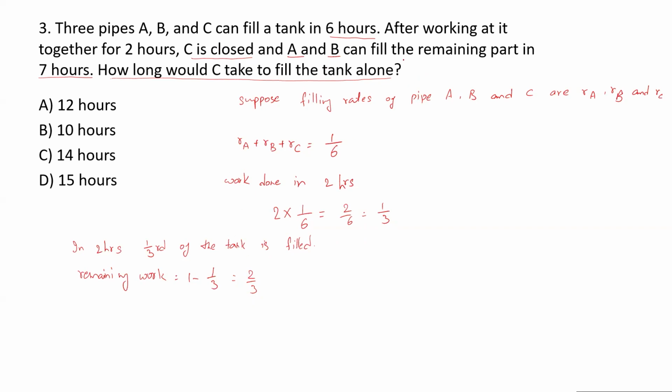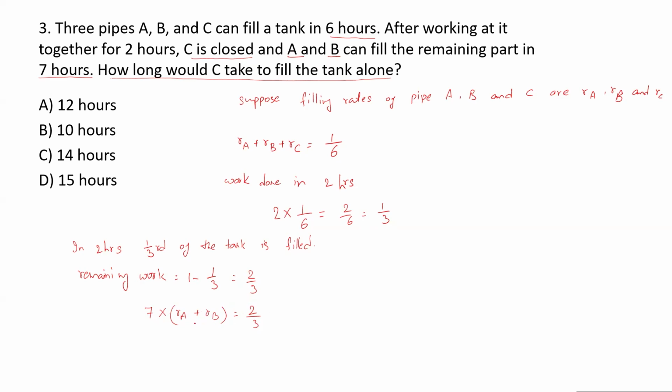How much time have A and B taken together? They have taken 7 hours. So 7 into the rate of A plus the rate of B is equal to 2 upon 3, because A and B have done that 2/3 of the work in 7 hours.